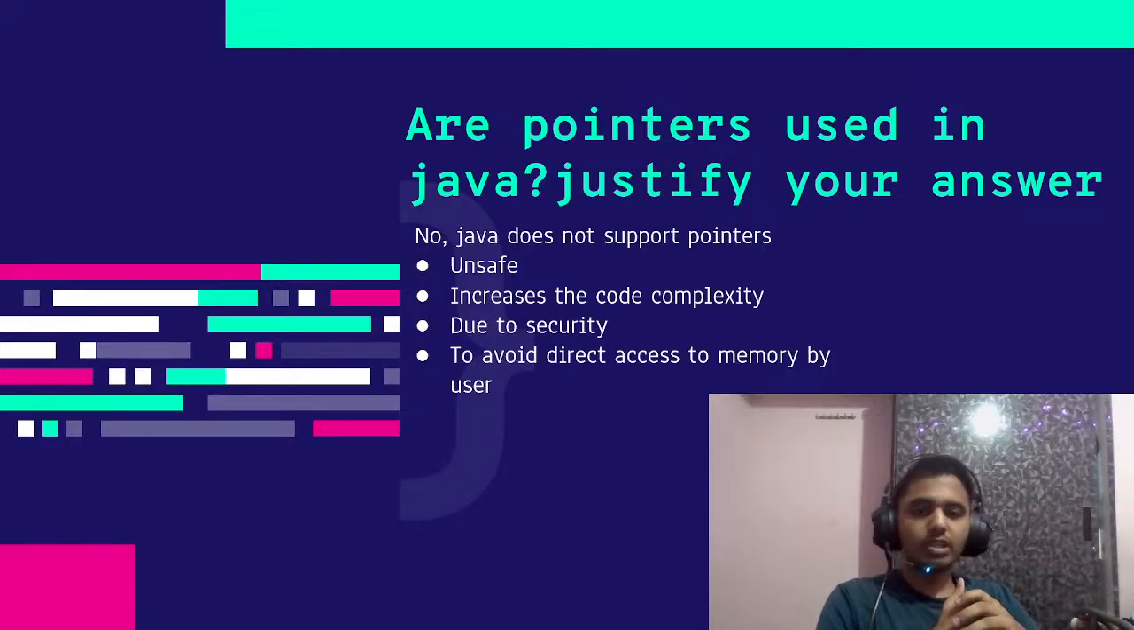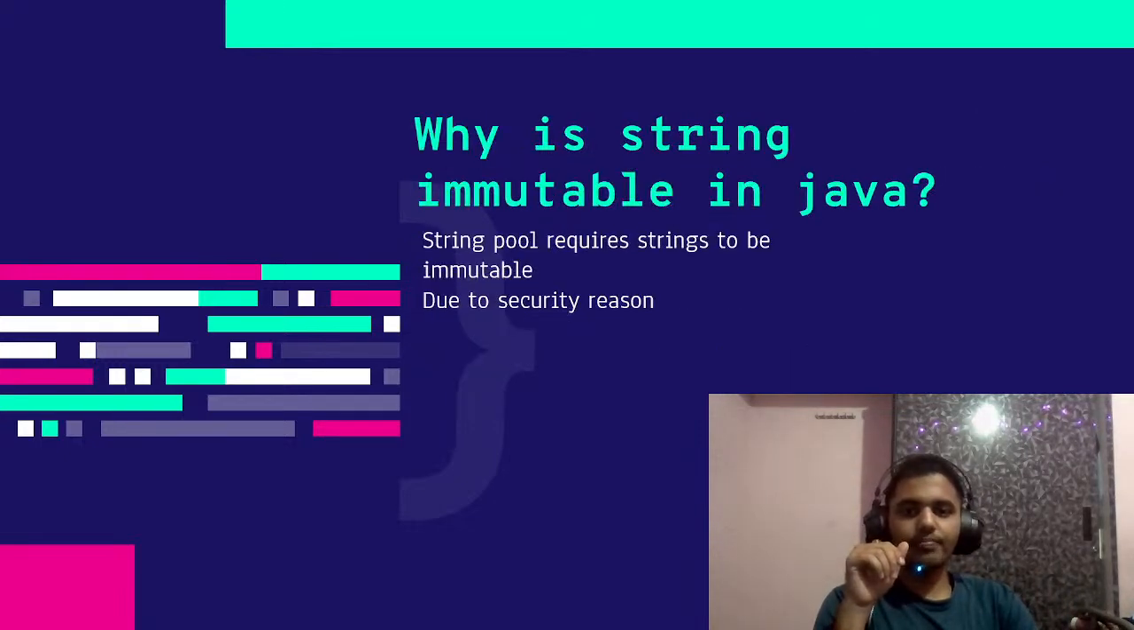There are also security reasons. They don't want users to access the memory location directly. It's the work of the Java virtual machine to allocate memory. So if the user tried to manipulate the memory locations on their own, there might be some issues with it. So because of the security reasons, pointers are not allowed in Java. So you should now know why pointers are not allowed in Java. Let's move on to the next question.